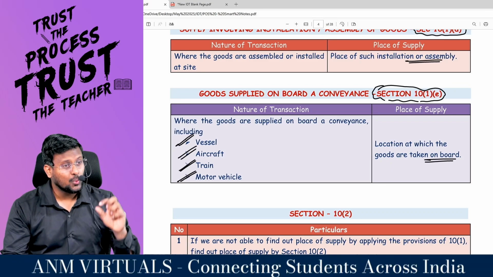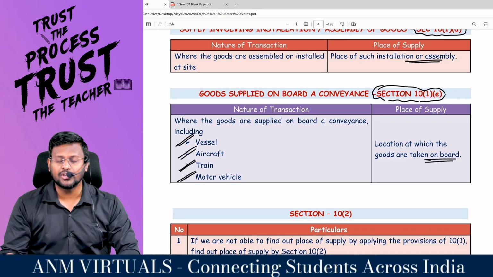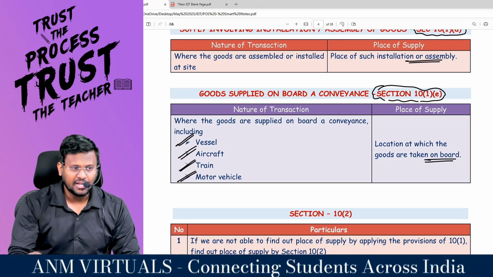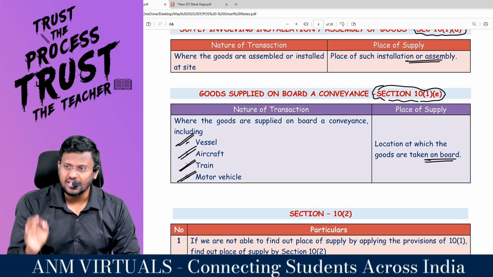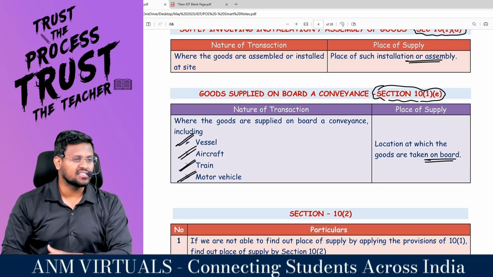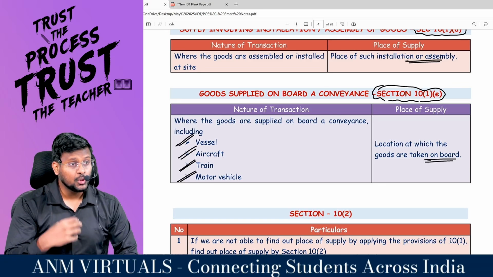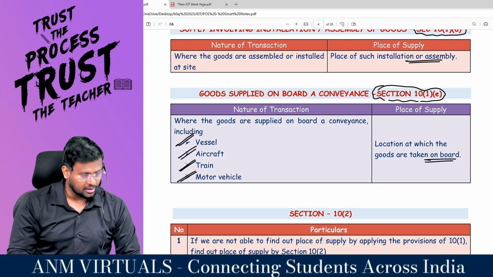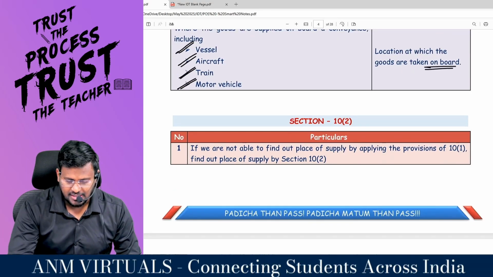So these are the various circumstances by which you have to find out the place of supply. Section 10 subsection 1 clause A, clause B, clause C, clause CA, clause D, and clause E. If your situation does not fall under any of these categories, don't worry. You have to apply 10 subsection 2.